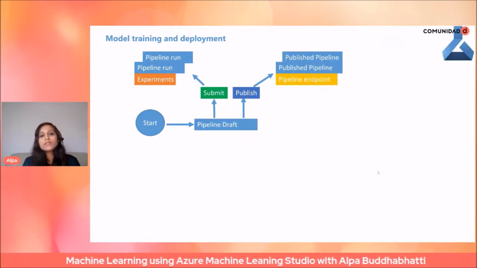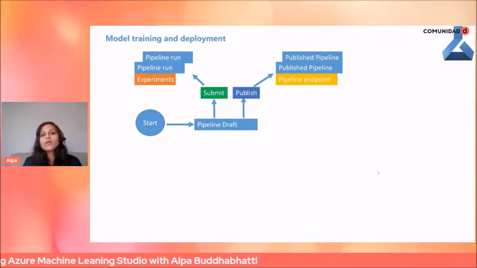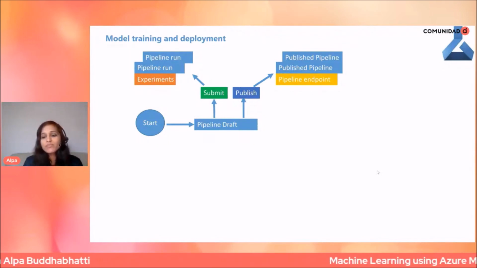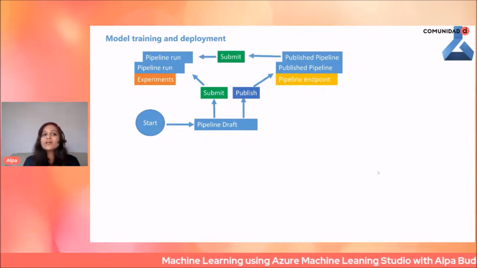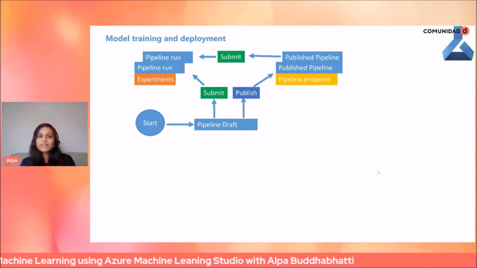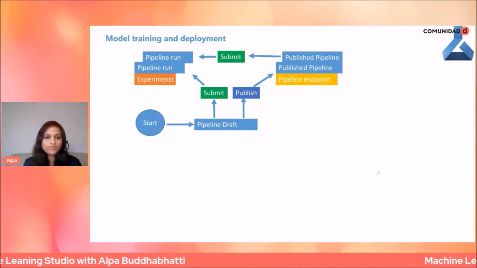Every time you publish, it generates a new version and saves it as a published pipeline. You can say it's a published endpoint, or pipeline endpoint, and this one you can also submit, and it generates an experiment. This way you can run experiments, and once you are happy with everything, you can move on to further steps.